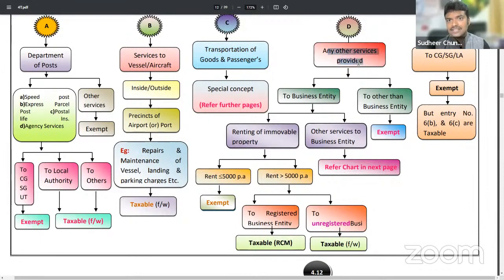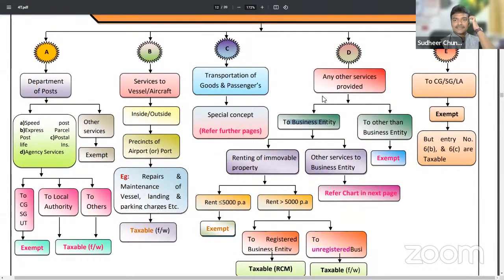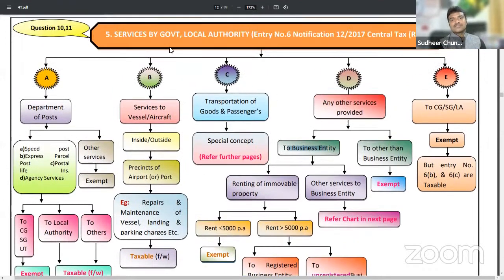Next, any other services provided. What is the last part? Any other services provided to business entities. Please remember, who is the service provider here? Government is the service provider.